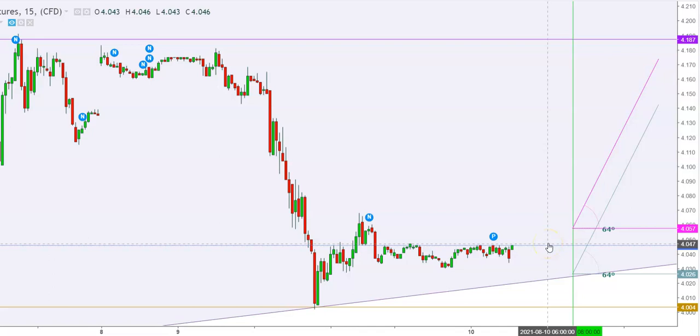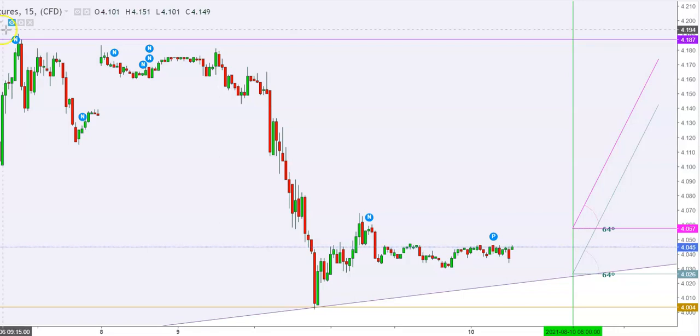This breakout move could start from here and could continue up to the levels of $4.187 in today's move. So friends, here you can see how the natural gas futures look ready for a breakout here. Friends, now let's check the current position of HMO cloud.